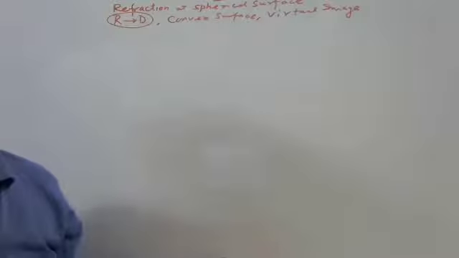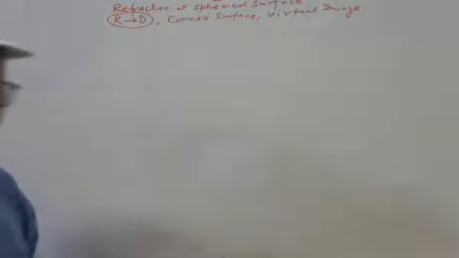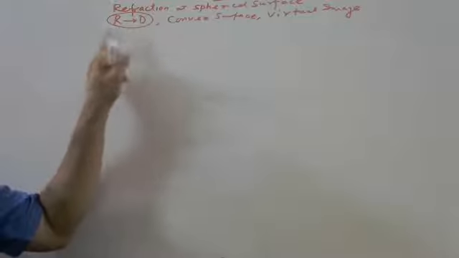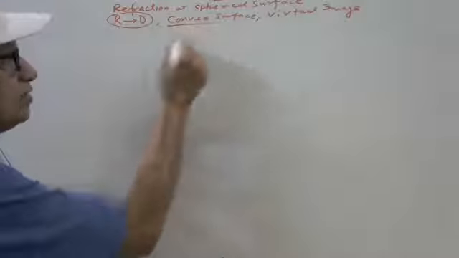Whatever will be the case, if it is rarer to denser medium, we have derived the formula, and the same formula is true for any case. But rarer to denser, it means the object is placed here in the rarer medium, and it is moving to the denser. And the convex surface, as we have seen yesterday, gave a real image, but now a virtual image.